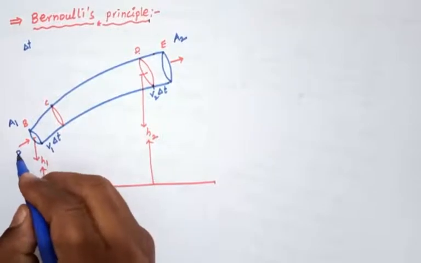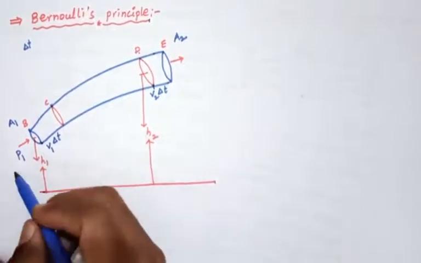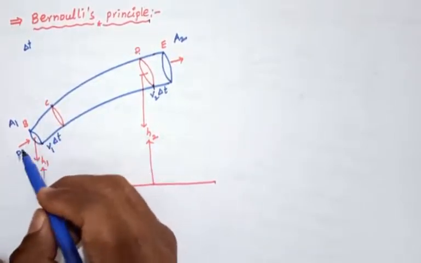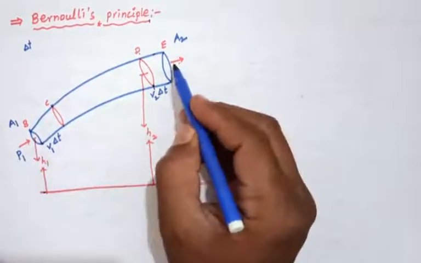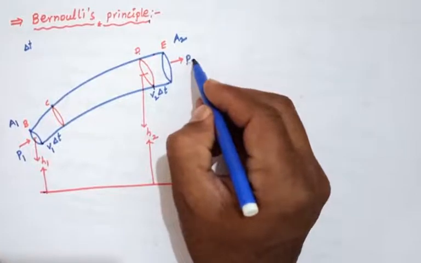We consider P1 as the pressure inside the fluid, and outside the pressure is P2.